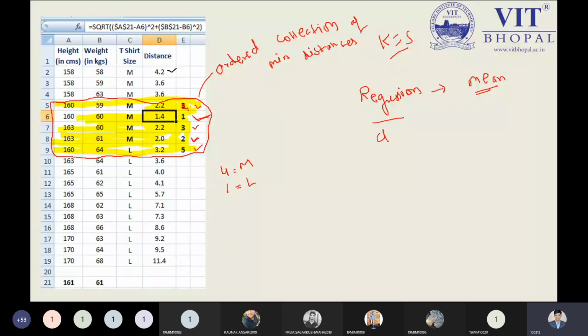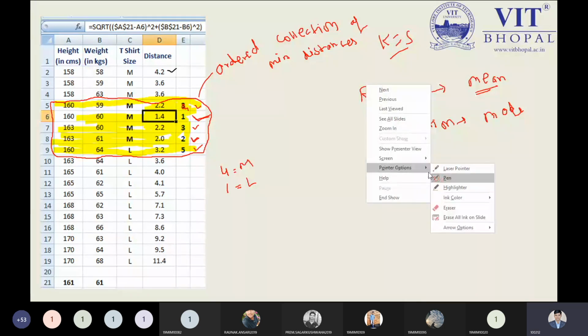If you need to use classification, then you need to calculate the mode of the K labels. So these are two ways by which we can do it. Sometimes this is better when we have a huge amount of data set.